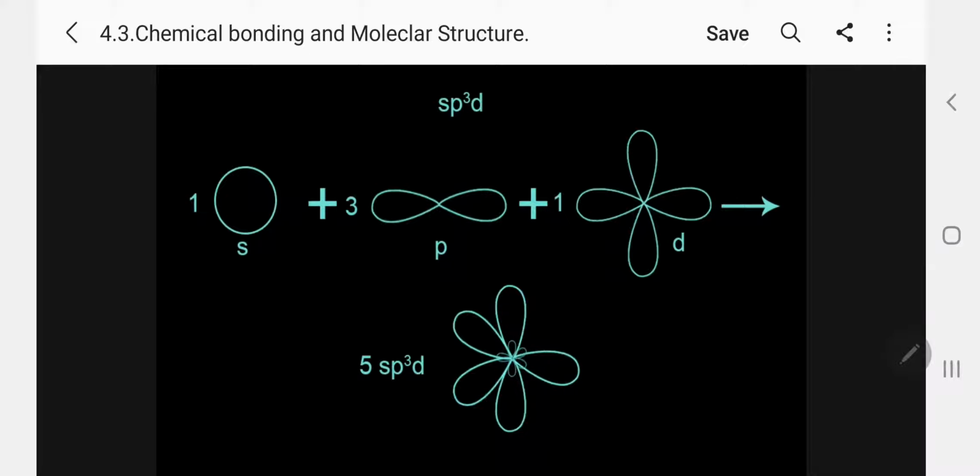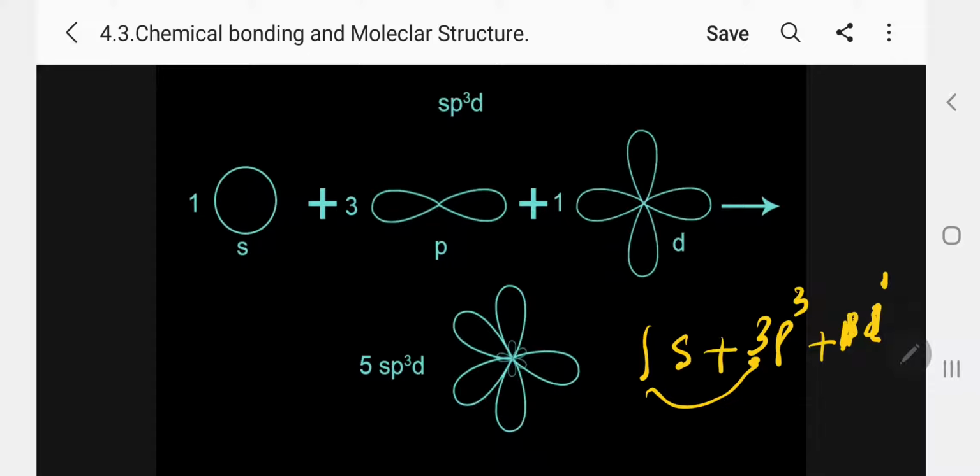We have seen this under phosphorus pentachloride. So 1s plus 3p plus 1d. I already told you 1s plus 3p, p3, plus 1d, that is d1. So 1 plus 3 plus 1 is 5.